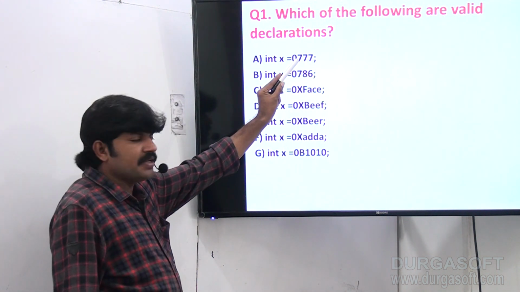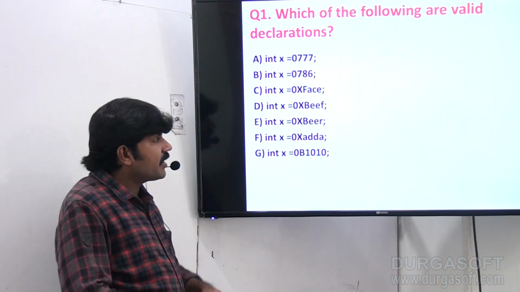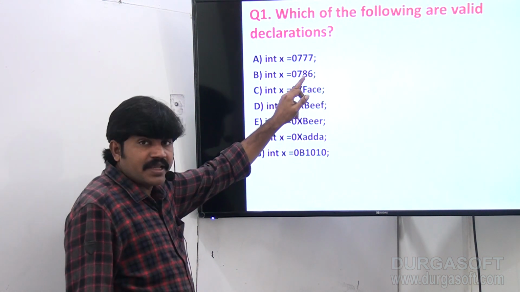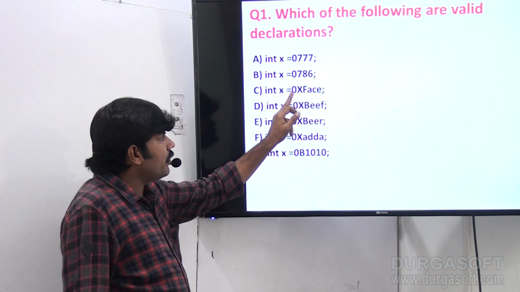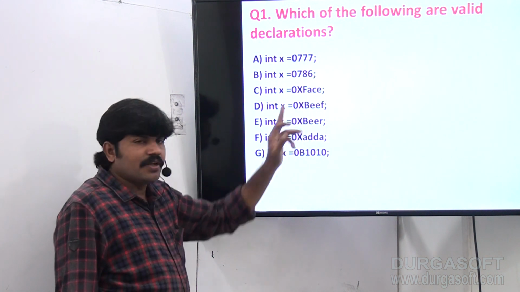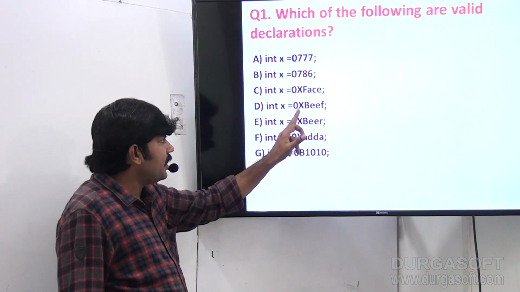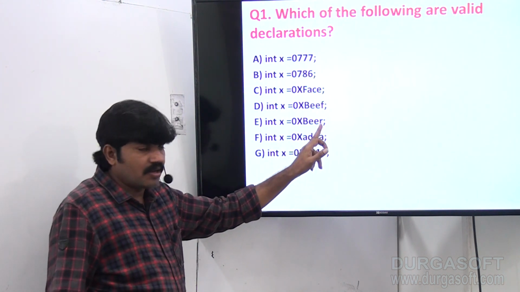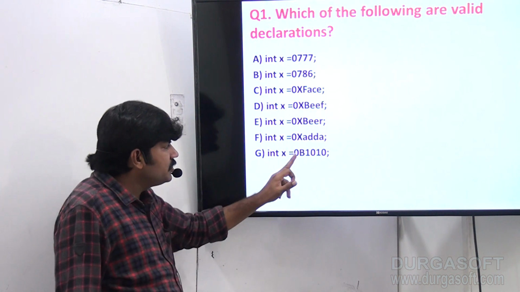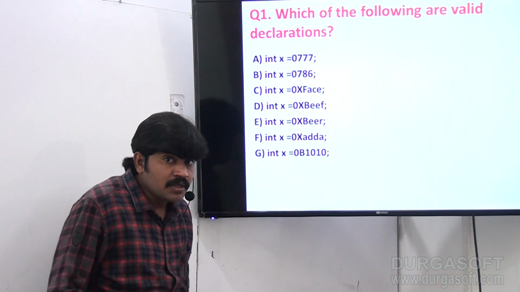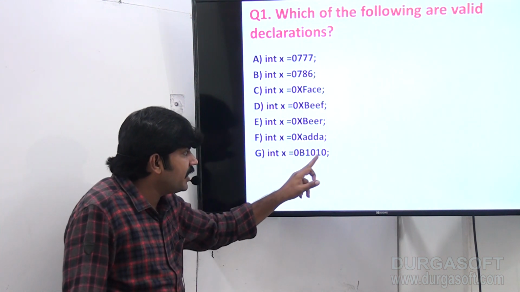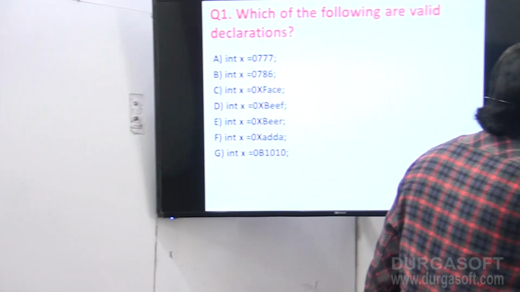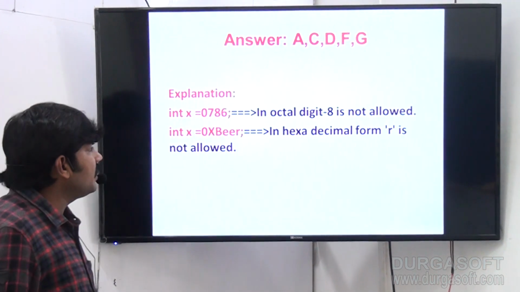So first one valid, second one invalid, because if a number is prefixed with 0 it is octal, and digit 8 is not allowed. Next 0x means hexadecimal. Sir, A to F anything you can use. A is valid, C is valid, D is valid, but E is invalid because R is not allowed. Next F is allowed, G is also allowed because 0b means binary. Binary 0 and 1 is allowed. So which are allowed: A, C, D, F, G.